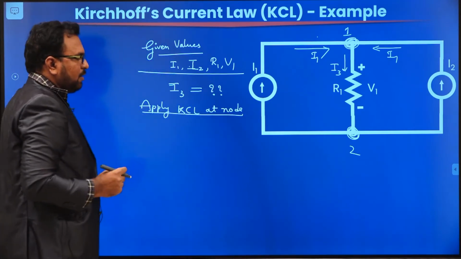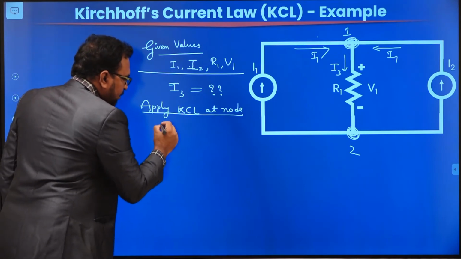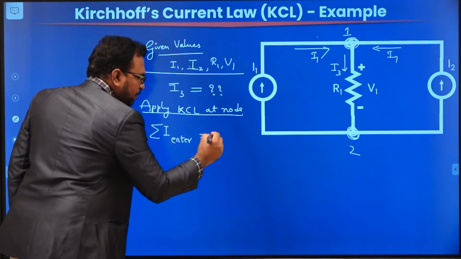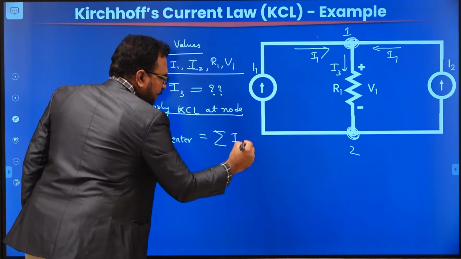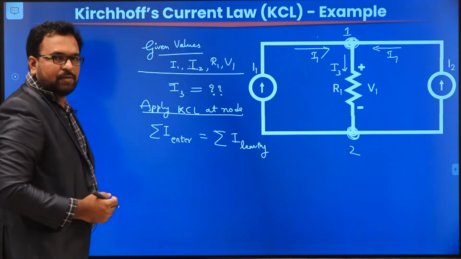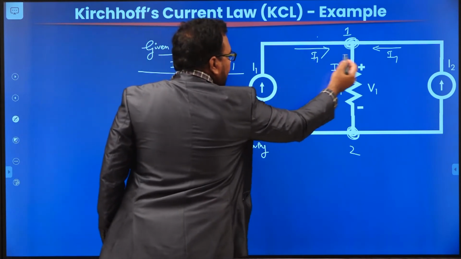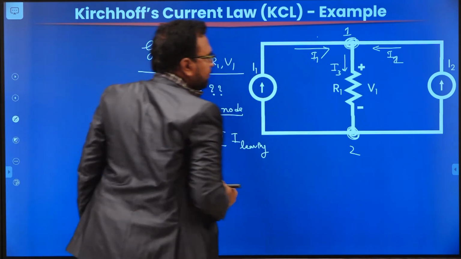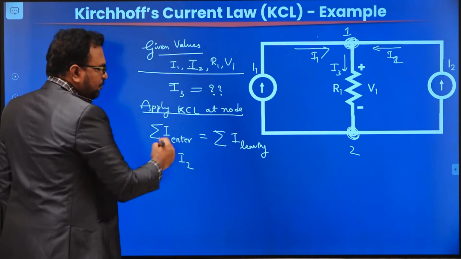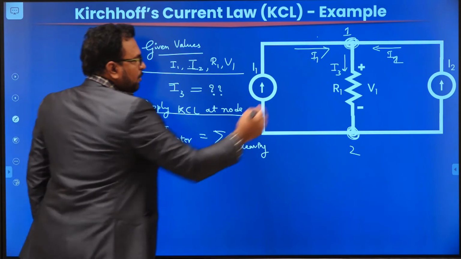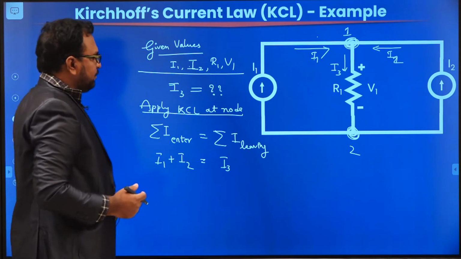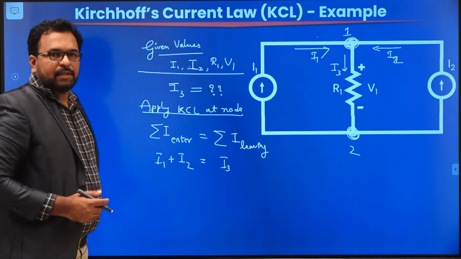I will always prefer the second statement, which is nothing but the sum of entering currents is equal to the sum of leaving currents. Here I1 and I2 are entering. So the entering currents are I1 and I2. We are going to add those 2 currents and equate this to the leaving current. There is only one leaving current, which is called I3. So I3 is leaving. This is how you are going to apply KCL.